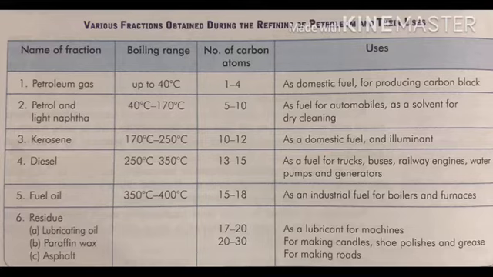And the uses: lubricating oil is used as a lubricant for machines, and paraffin wax is used for making candles, shoe polish, grease, etc. Asphalt is for making roads.